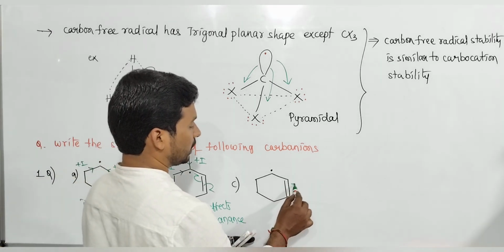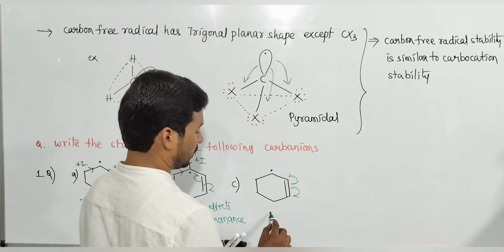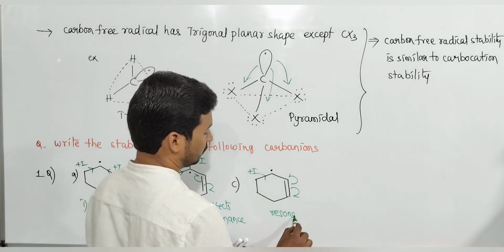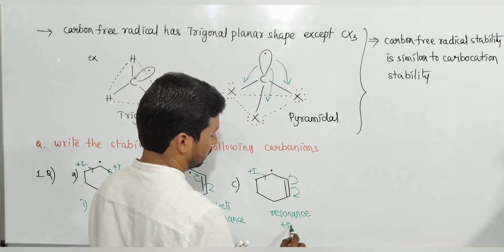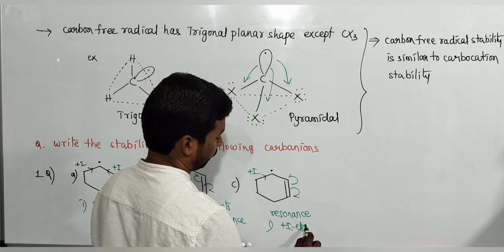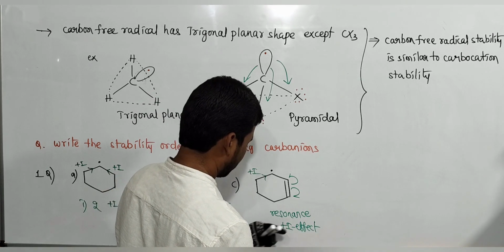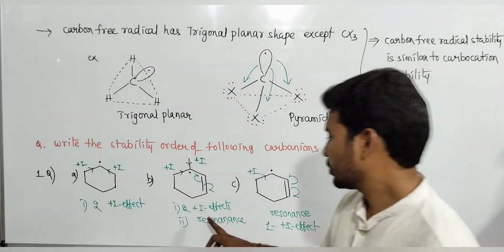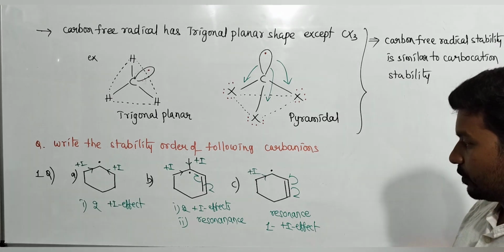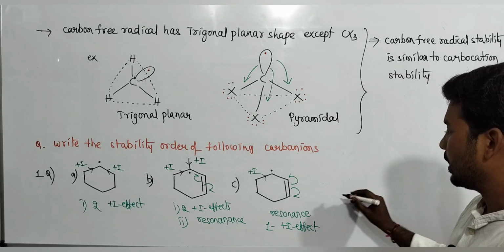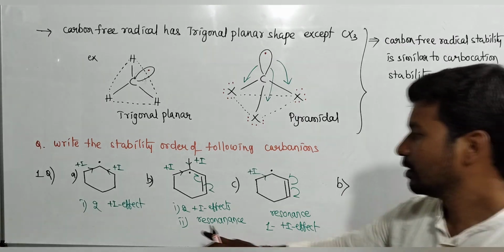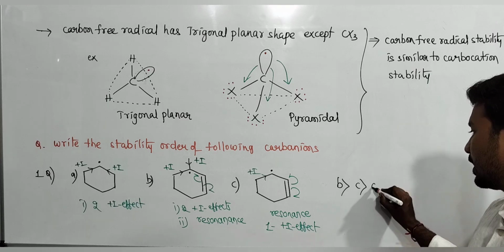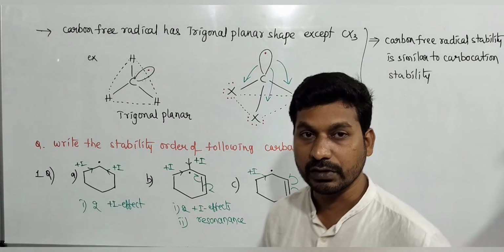Here only resonance and plus I effect, both are present. Only one plus I effect. Now tell me which one is more stable. So 2 plus I and resonance is definitely more stable than 1 plus I and resonance. C is more stable than A. Hope you understood. Take this one.